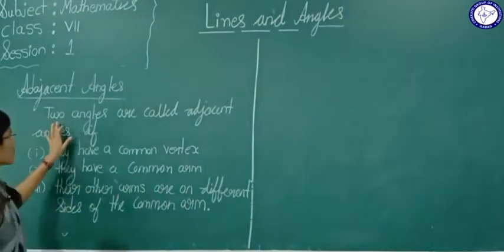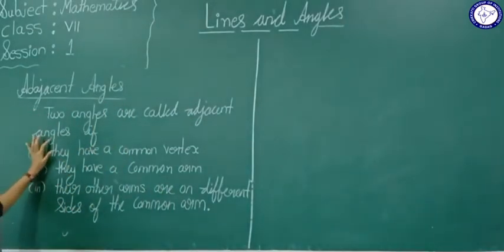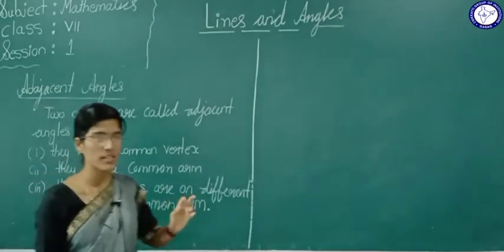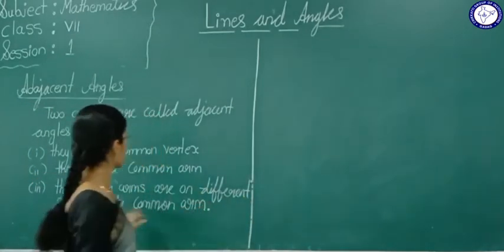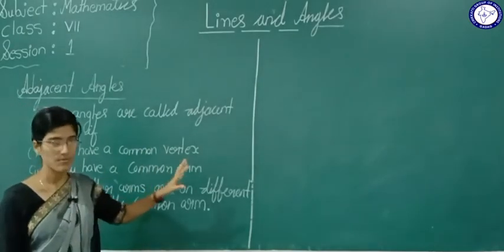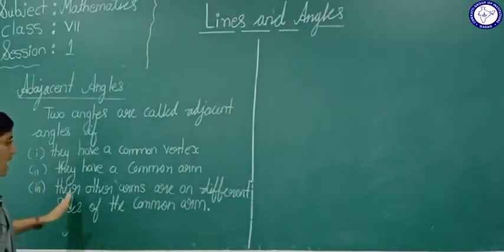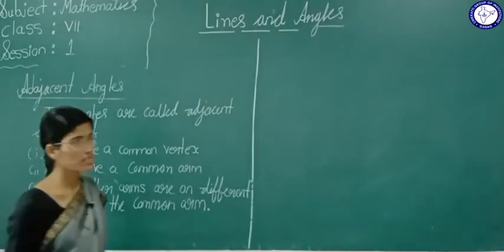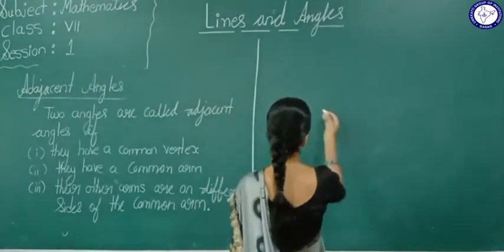Now see here, students, for adjacent angles these three conditions should be satisfied; only then we call it an adjacent angle. Now what is the first condition? Two angles are called adjacent angles if they have a common vertex. The two angles should have one common vertex. The second point, they have a common arm. Third point, their other arms are on different sides of the common arm. So what is this? I will explain it by taking examples here.